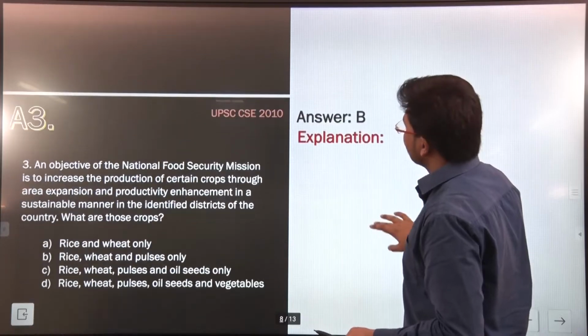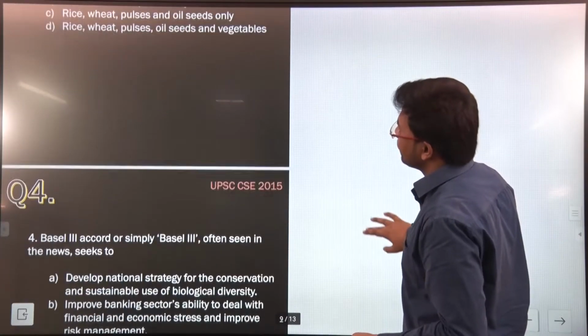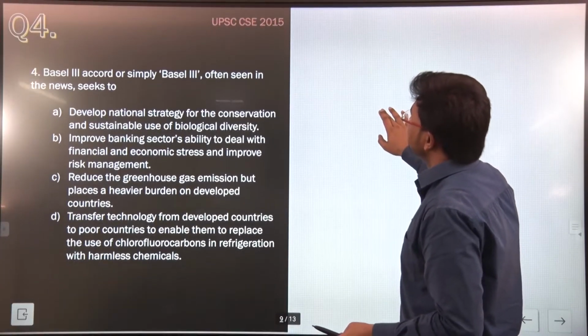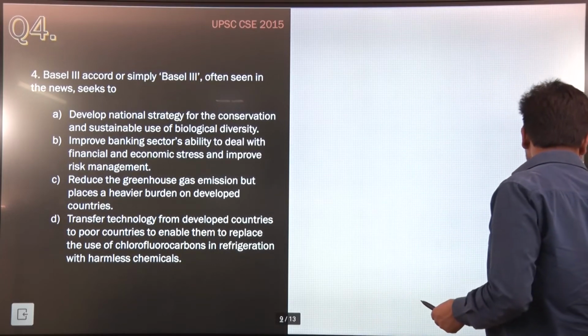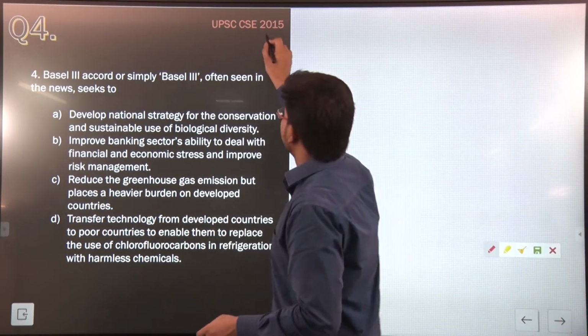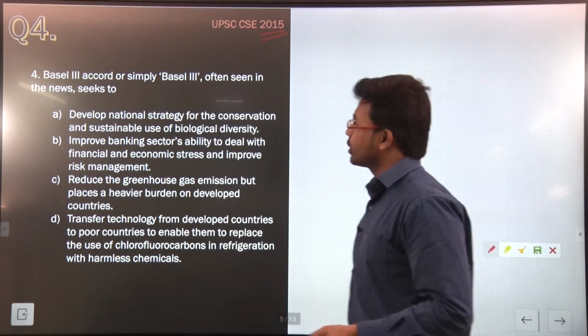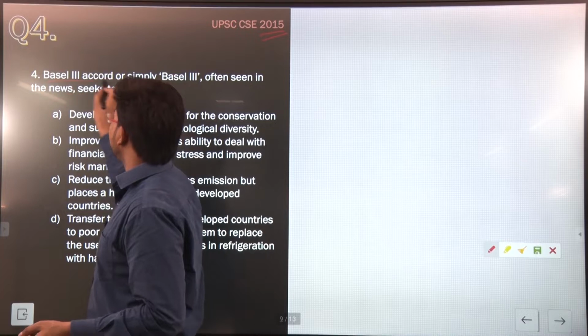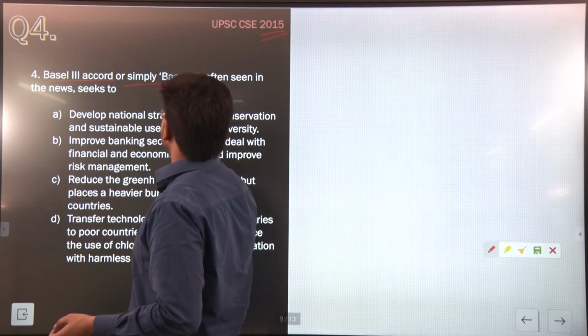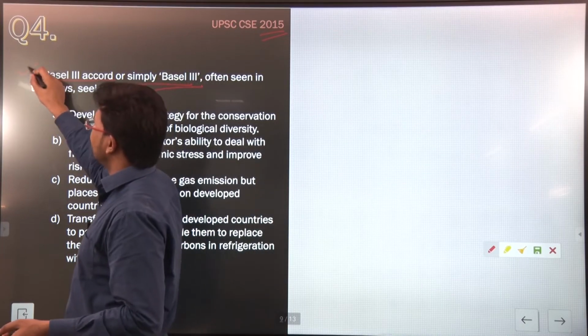Having understood question number 3, now let us take another question for the day. This question was asked by UPSC in the year 2015. Let us read this question. Basel III Accords, or simply Basel III, often seen in the news, seeks to...